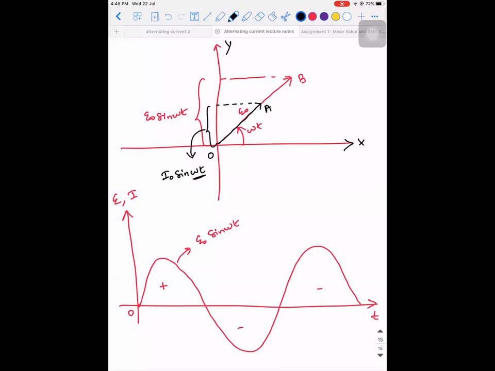Is there any phase difference? Wherever the EMF is starting, the current will also start at the same place. But what is the difference in the two graphs that I've drawn? Amplitude, the peak value. E naught is greater than I naught.